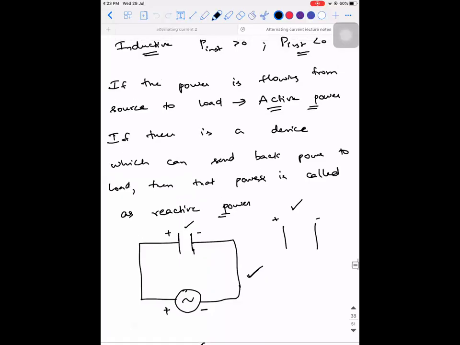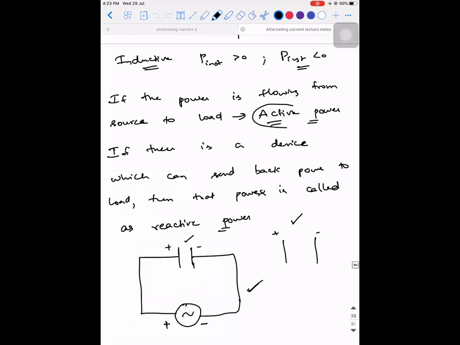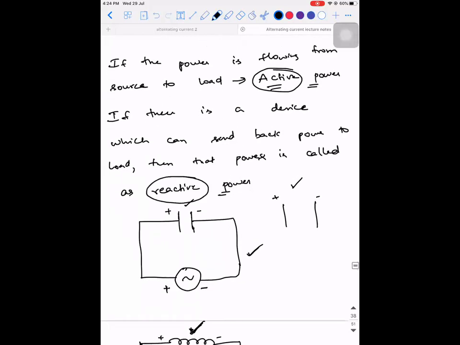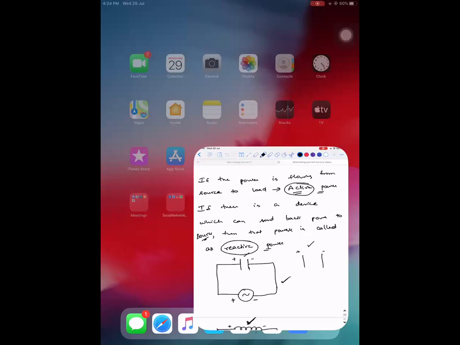So did you people understand? You're able to visualize what you mean by active power, right? So did you understand what you mean by reactive power? Sir, in that reactive power, the power goes back to the source only, no, sir? It can send back. That's what we call reactive power. Correct?